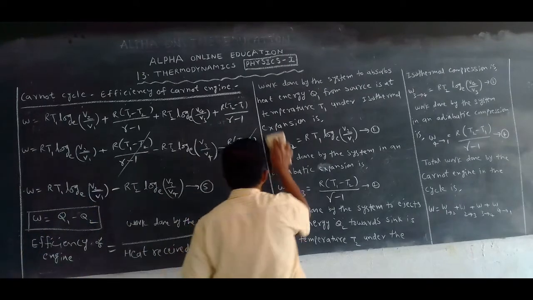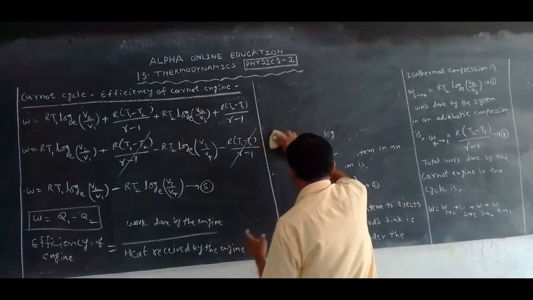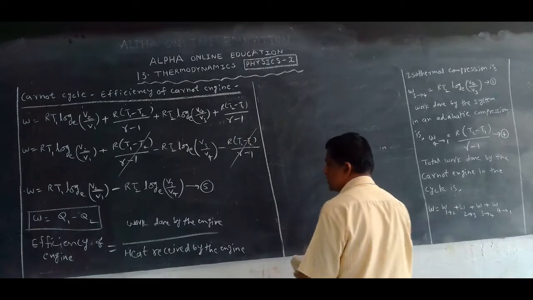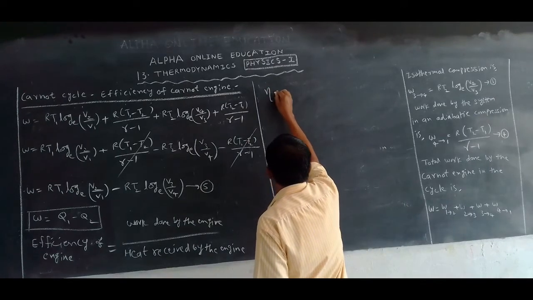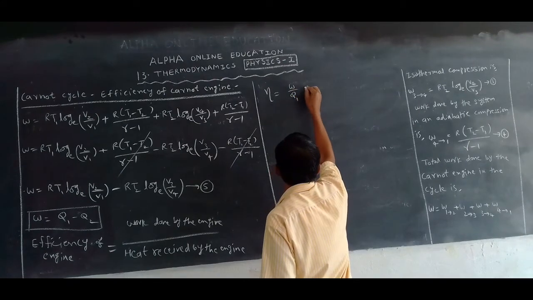The symbol for the efficiency is called eta, W by Q1.